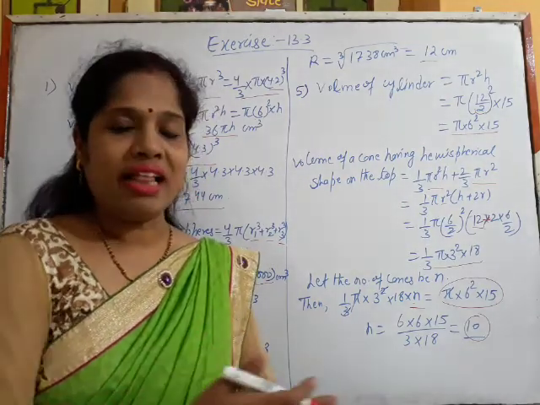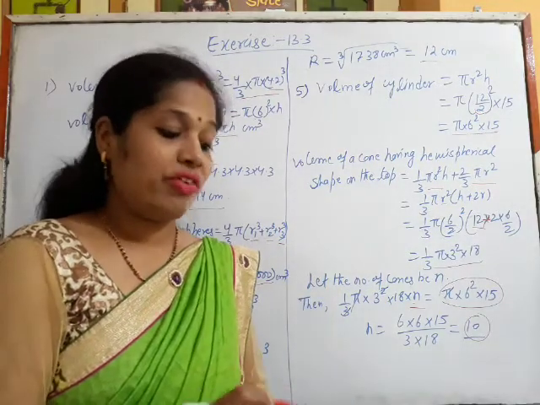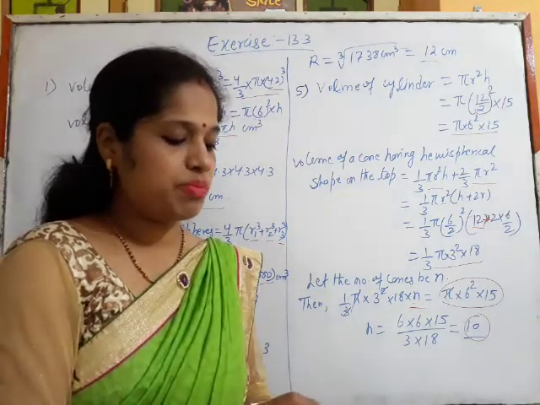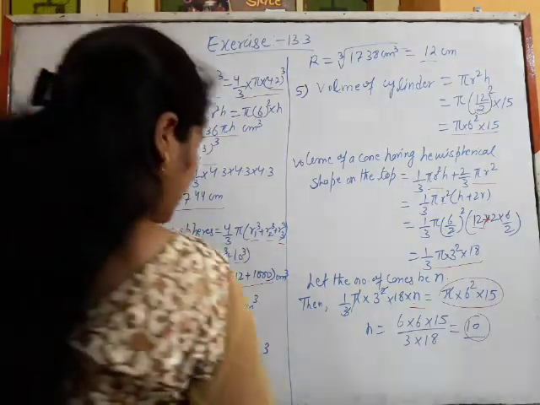So the length of the water which is flowing in the pipe, we will get from the speed. What is the speed of the water? It is 3 kilometer per hour. Okay, so let's have that.